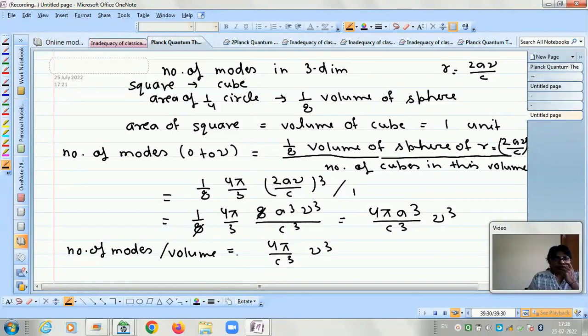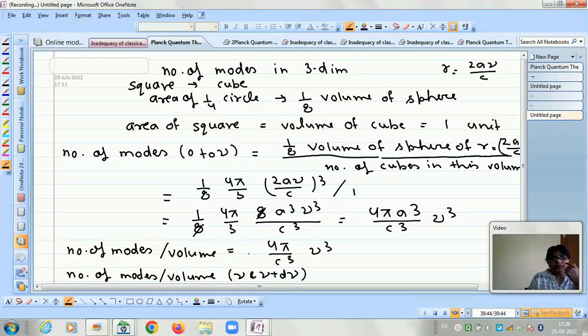But finally we have to calculate the number of modes per unit volume within the range nu and nu plus d nu. This represents the range 0 to nu, but we have to find the number of modes per unit volume within the range nu and nu plus d nu.